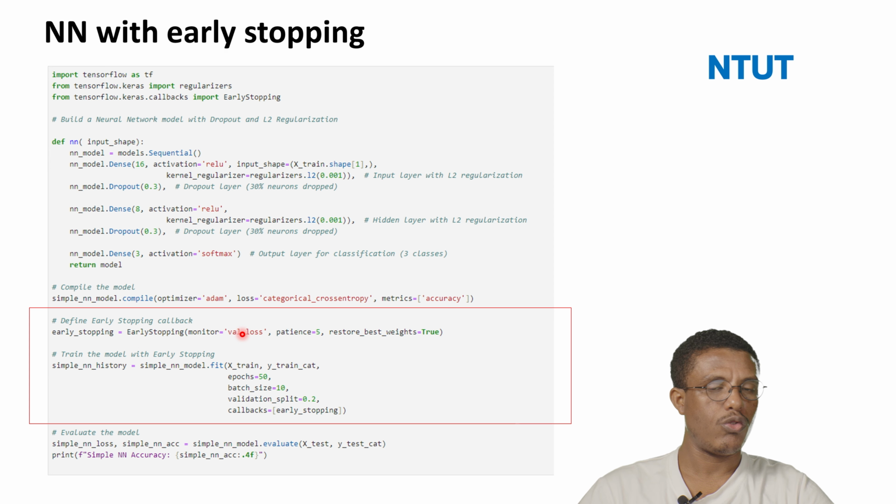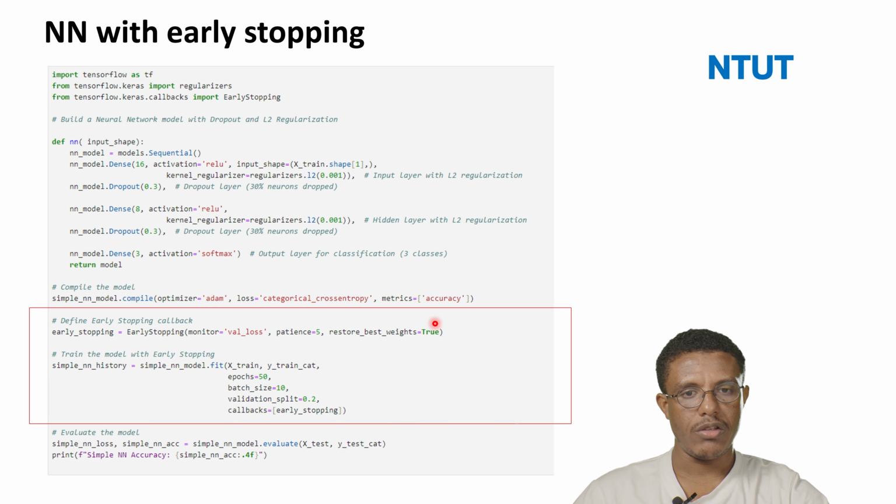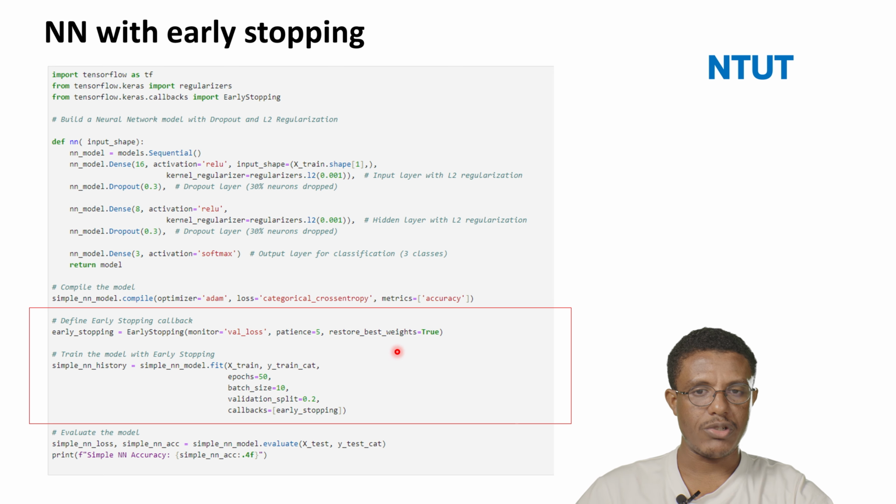As a criterion, it uses the validation loss to monitor the error. So by using validation loss, the model tries to stop early. The patience is set to wait 5, and then restore best weights, which captures the best weights. Early stopping is defined here.